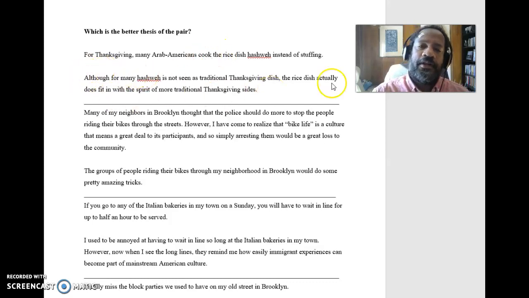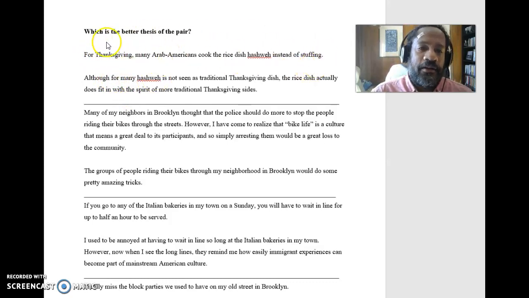If you said the second one, that is correct, right? And let's think about the reason that's the case, because that's what's really important. If you understand the reason, then you can understand what to do in your own situations. If you can just pick it out when you see it, then it doesn't necessarily help you write your own. So let's look at why this one isn't so good.